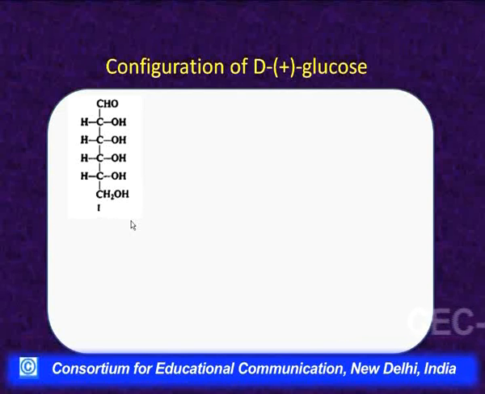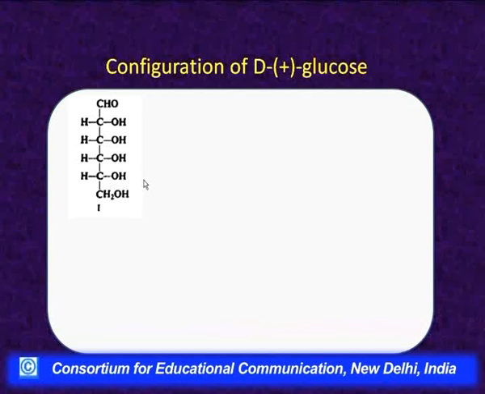For assigning the configuration, obviously out of 16, Fischer chose those 8 isomers where the configuration for the lowermost asymmetric carbon atom was fixed, and hydroxyl was taken towards the right side. This was arbitrarily taken at that time on the basis that plus glucose was correlated with plus glyceraldehyde, and that is why it was assigned the configuration D. And for plus glyceraldehyde, arbitrarily it was said that hydroxyl is on the right side, although there was no evidence at that time.